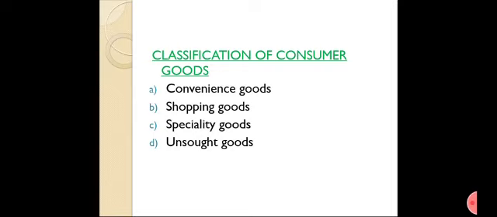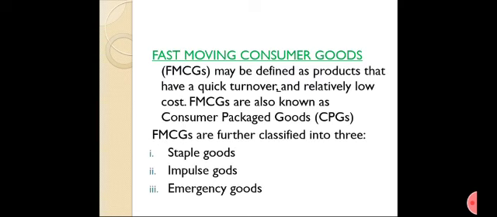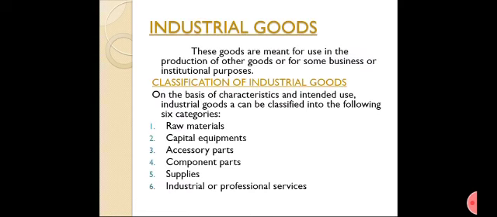Classification of consumer goods: convenience goods, shopping goods, specialty goods and unsought goods. FMCGs, fast moving consumer goods. It may be defined as products that have a quick turnover and relatively low cost. FMCGs are also known as CPGs, consumer packaged goods. They are further classified into three: staple, impulse and emergency goods.